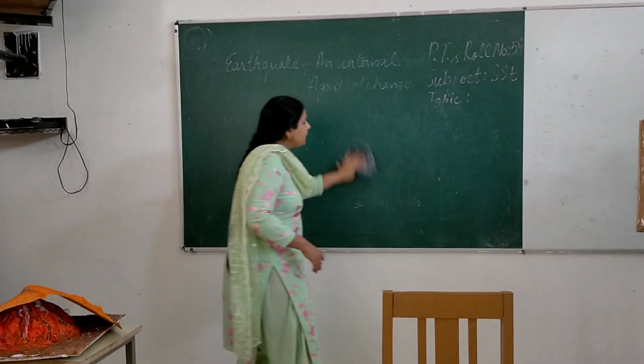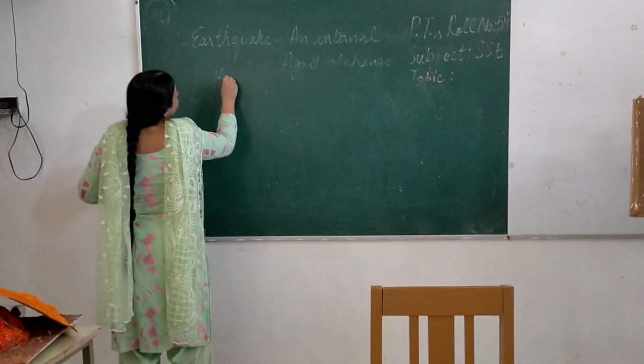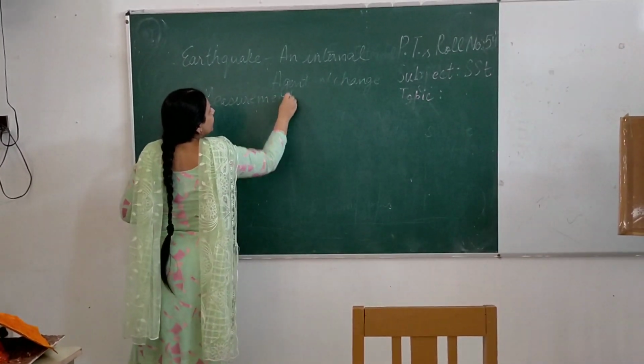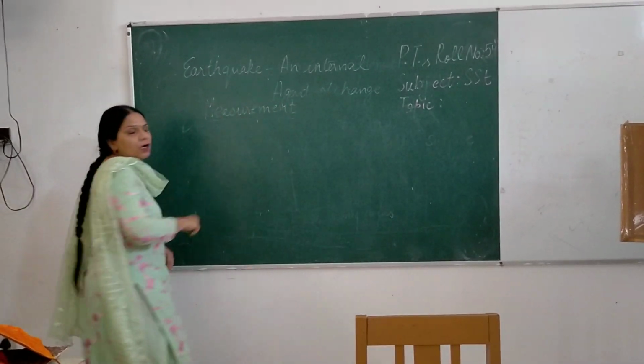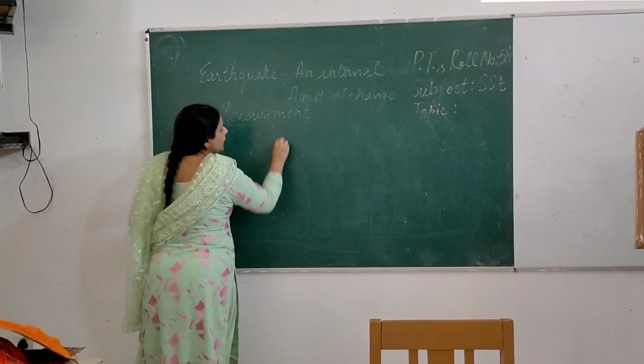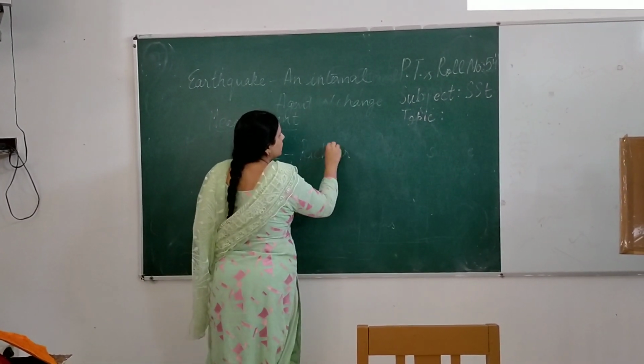Now let us talk about the measurement of the earthquake. Just as we measure length with the help of a scale, we measure earthquake with the help of a scale, and this scale is called the Richter scale.